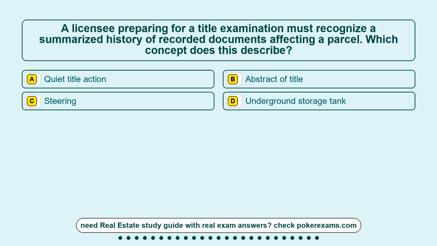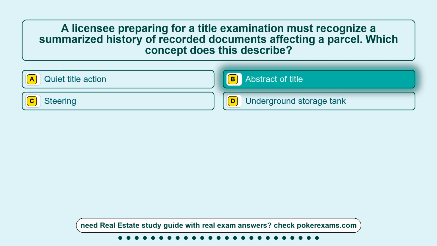Question 16. A licensee preparing for a title examination must recognize a summarized history of recorded documents affecting a parcel. Which concept does this describe? Option A, quiet title action. Option B, abstract of title. Option C, steering. Option D, underground storage tank.